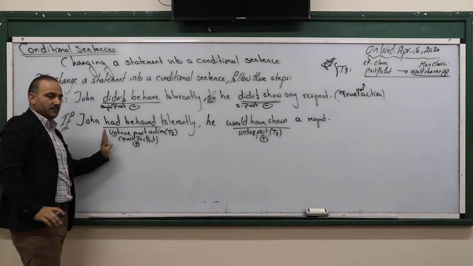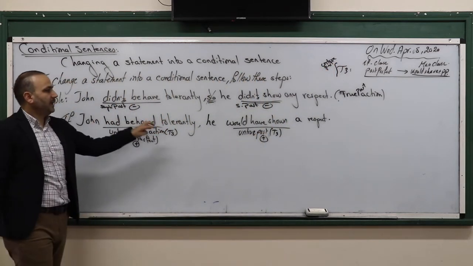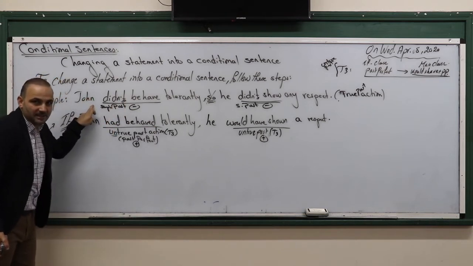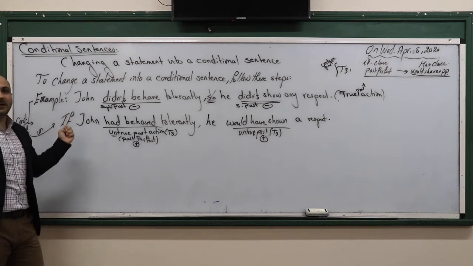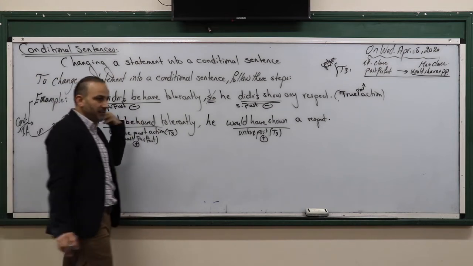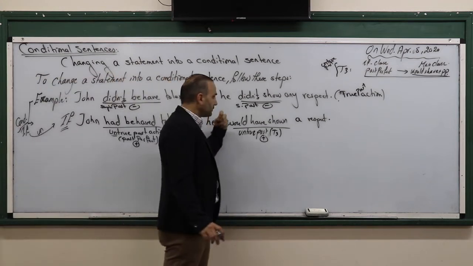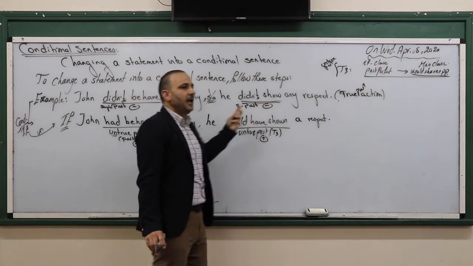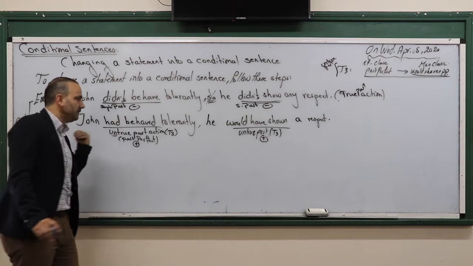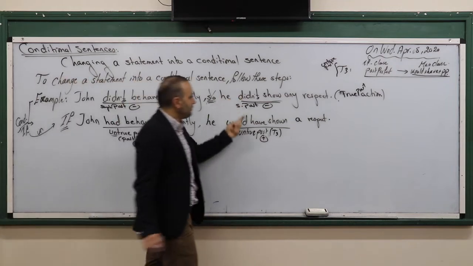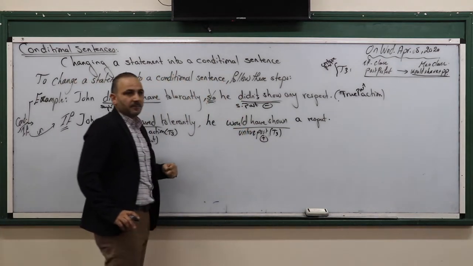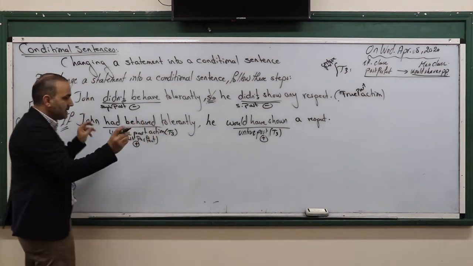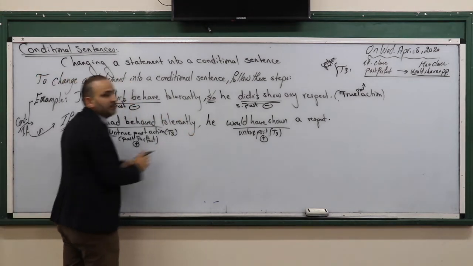With if clause we use past perfect. If John had behaved tolerantly, you are talking about something totally different to what happened in the past. So, John didn't behave tolerantly. If John had behaved tolerantly, he would have shown respect. He didn't show any respect. If he had behaved tolerantly, he would have shown a respect. That's type 3. Okay. Directly, while moving with the steps, I see myself where I am in type 3.